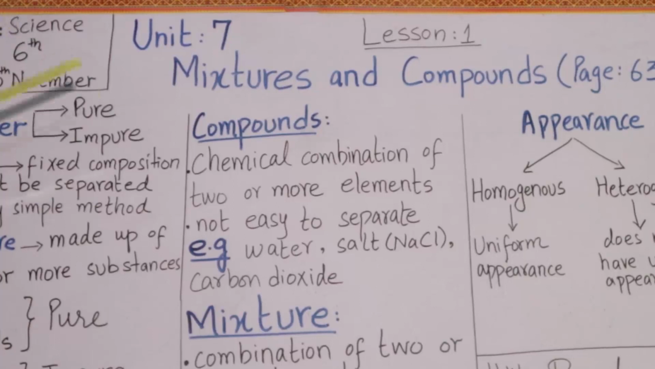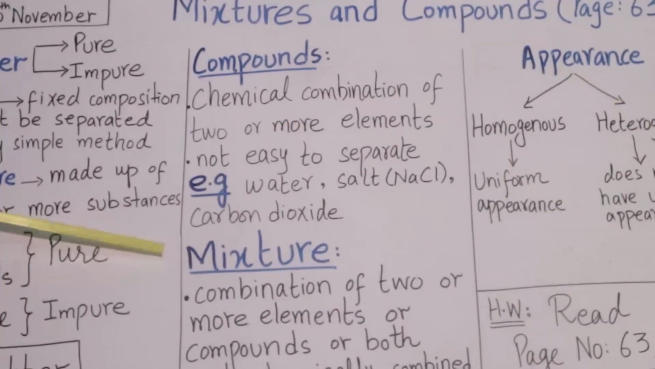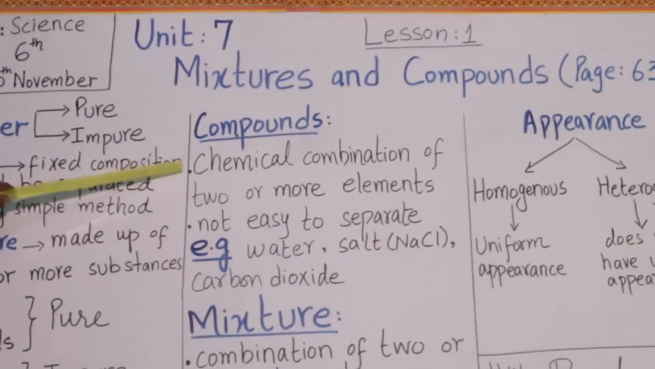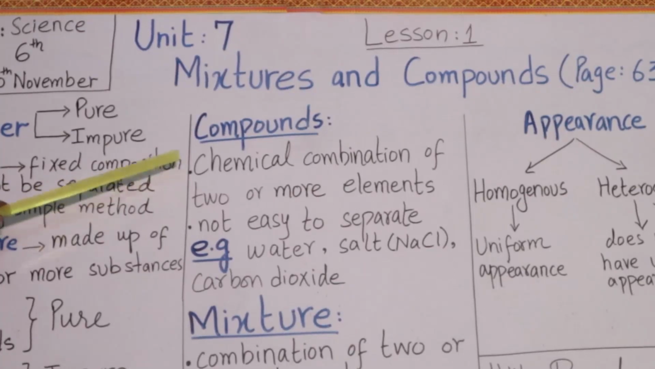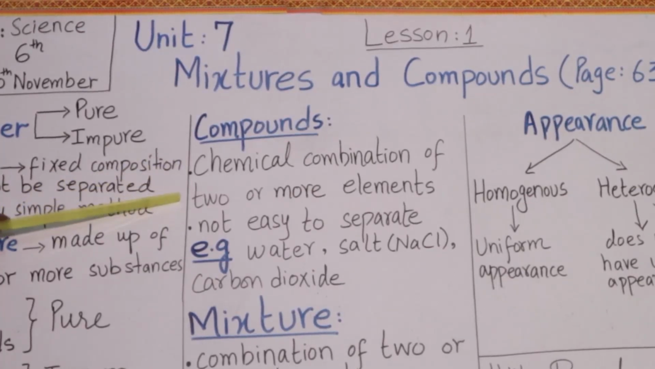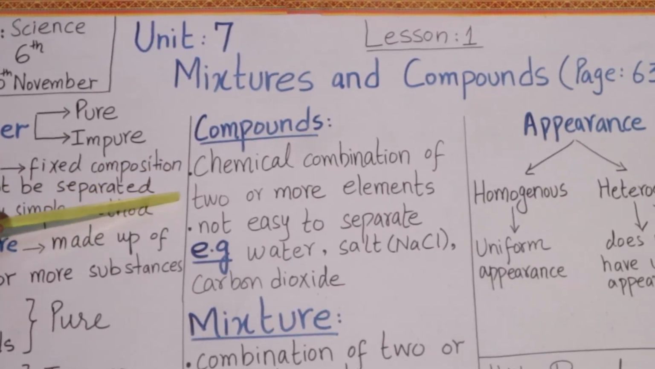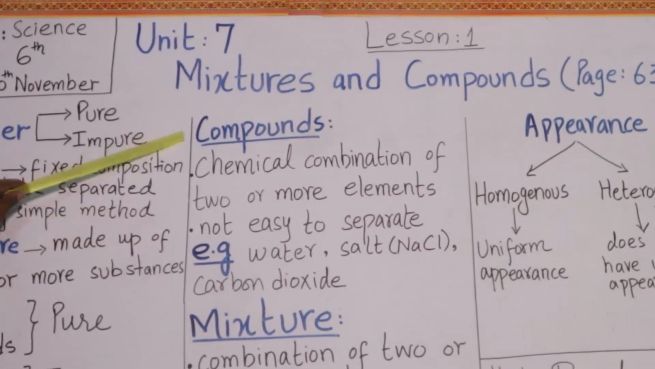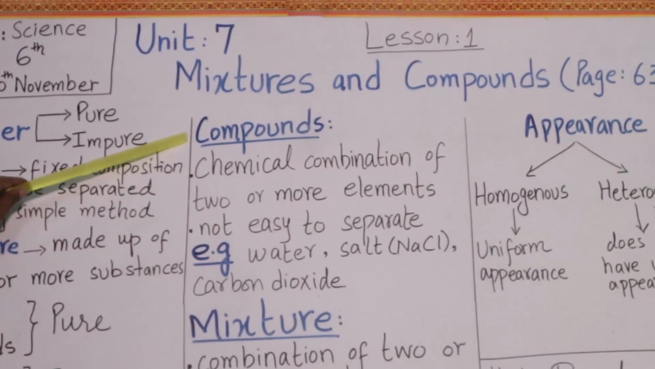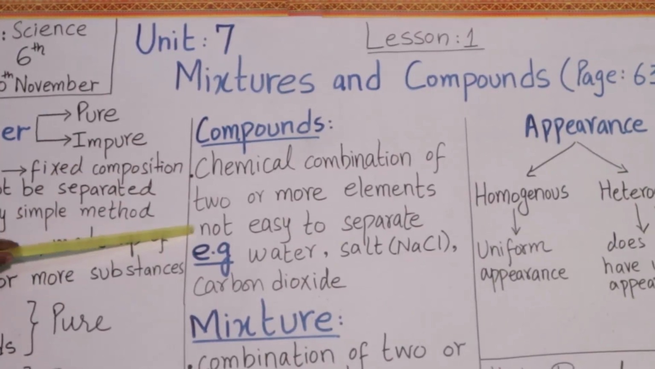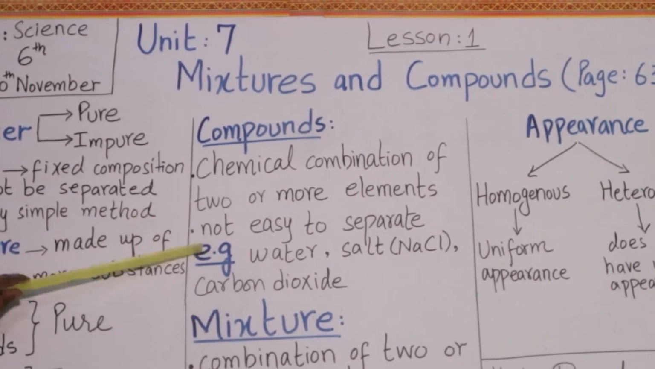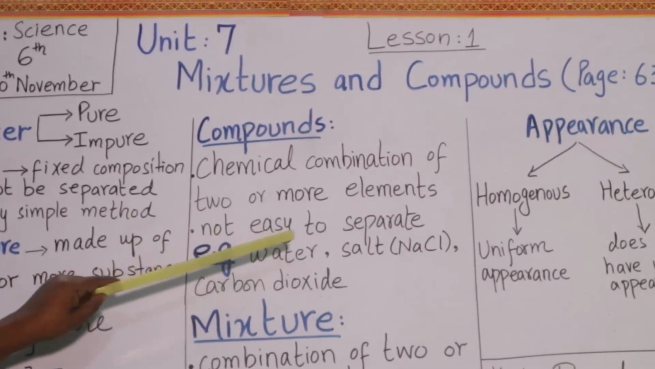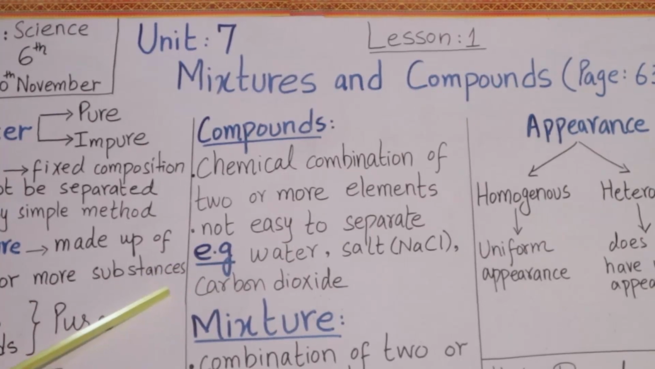Our today's topic is compounds and mixtures. A compound is a chemical combination of two or more elements. When we combine two or more elements chemically, compounds are obtained. Compounds are not easy to separate. For example, water, salt or sodium chloride and carbon dioxide.